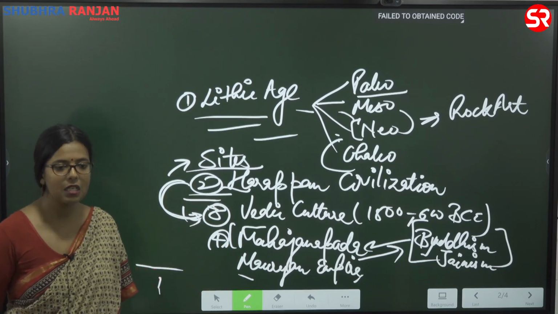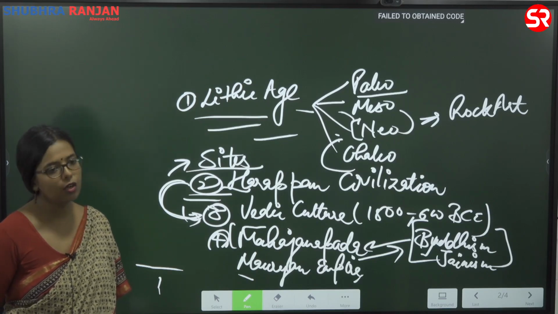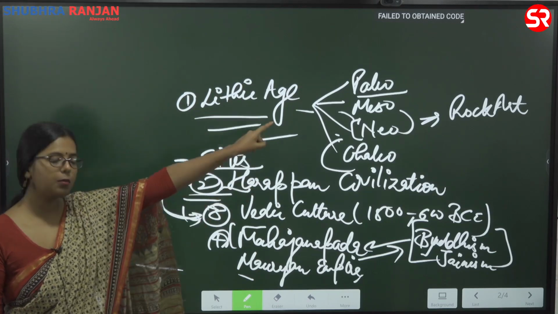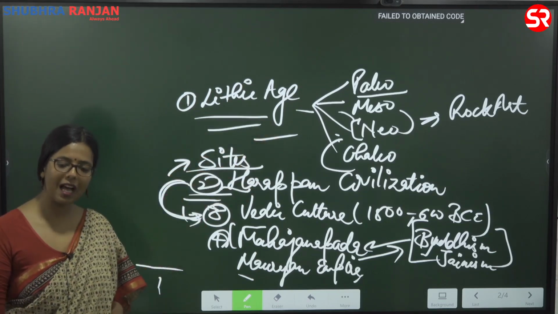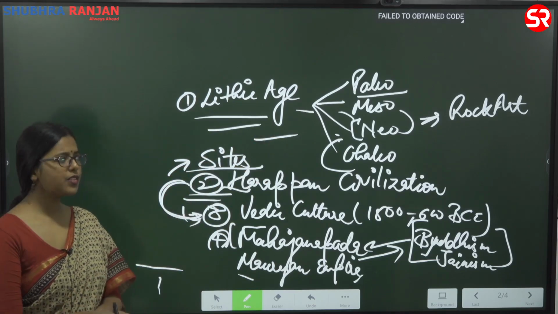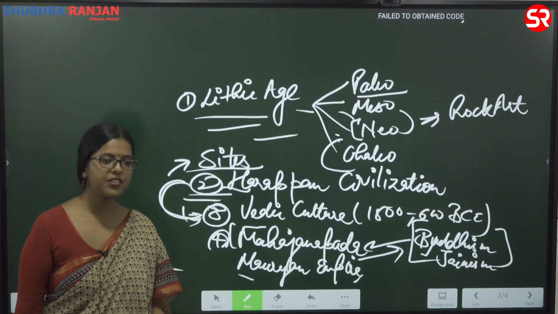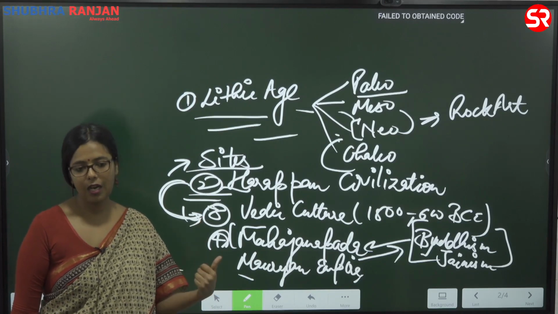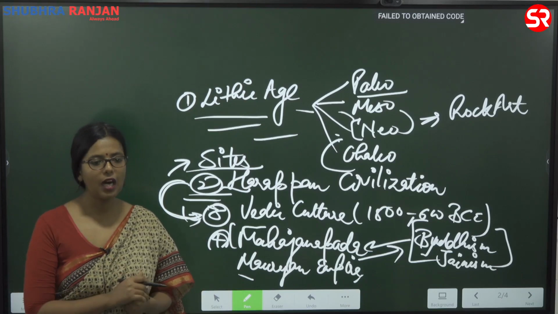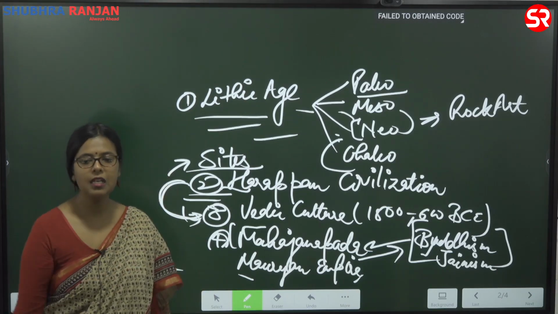What about mains? So in mains also this area is being asked a lot. What kind of questions have been asked? So again, I talked about this fact that they try to draw similarity with present times. So you will see there was one question in 2015 where they had asked how can Harappan civilization solve our present day problems of urbanization. What inspiration can you take from Harappan civilization?